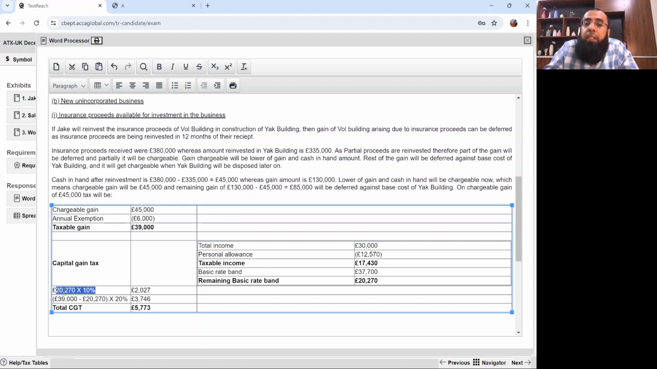Now, up to the basic rate band, the rate of CGT is 10%. So 20,270 into 10%, that's 2,027. And on the remaining taxable gain, you charge 20%. See, our objective was not to calculate the income tax. We just wanted to identify the remaining basic rate band which will be used in CGT. On the remaining taxable gain, you charge 20%, and that gives you the total CGT.